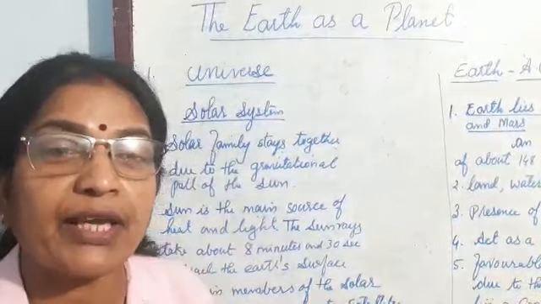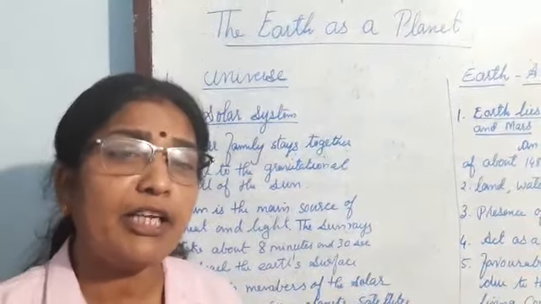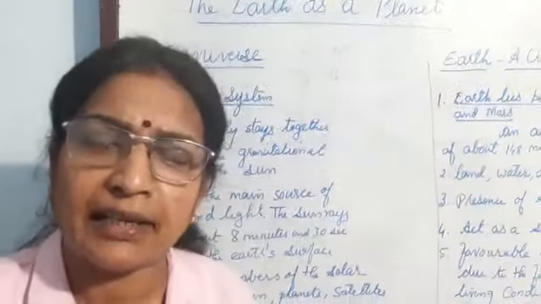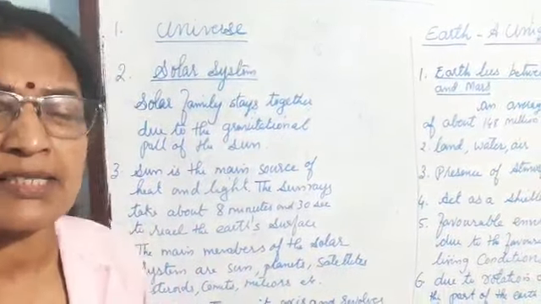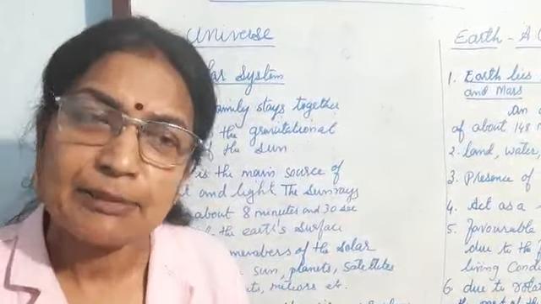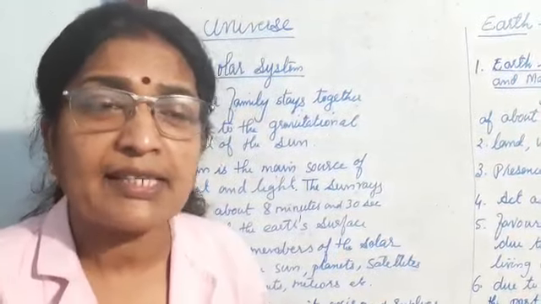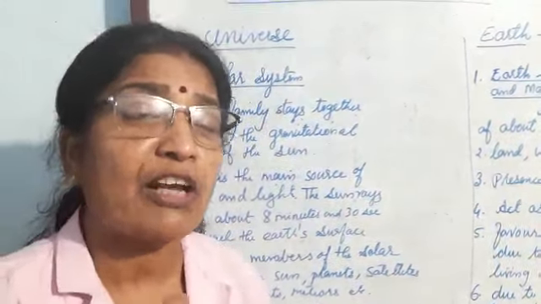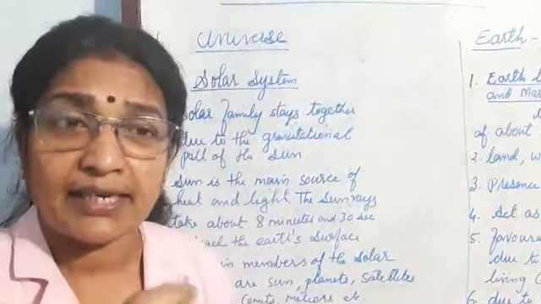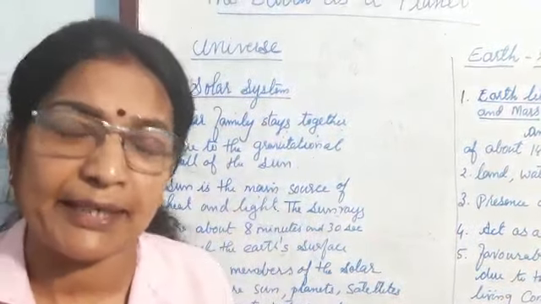The next point is that all heavenly bodies are spherical in shape, so the Earth is also spherical in shape. And if you take photographs from satellites, we can see the Earth is spherical in shape.